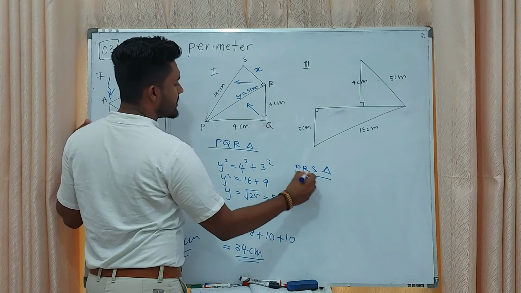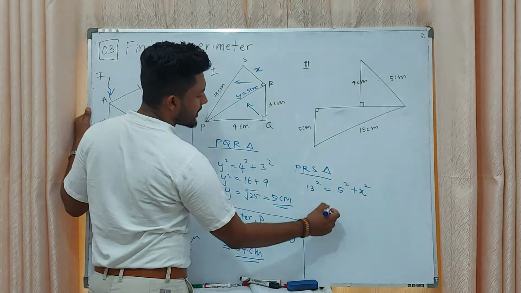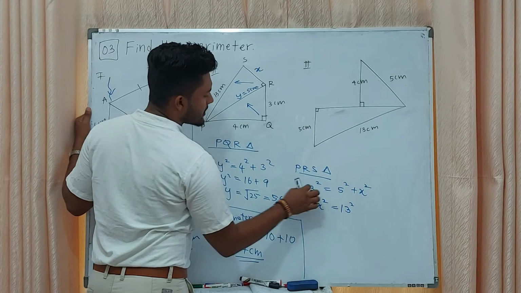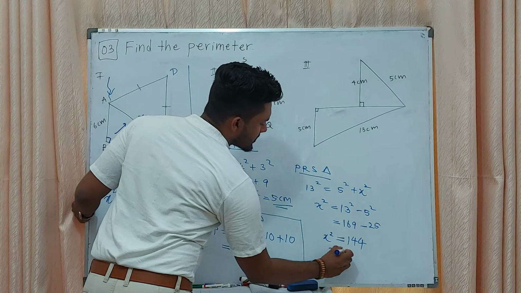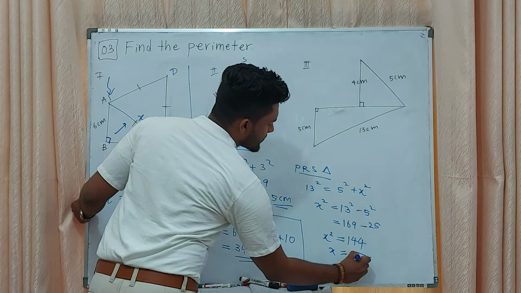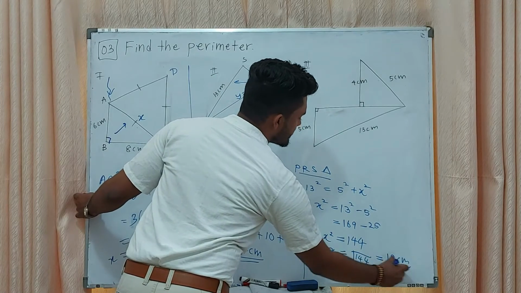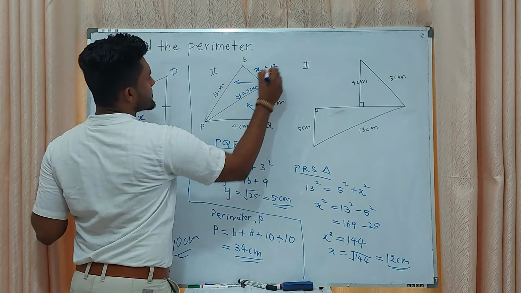PRS triangle. 13 squared equals 5 squared plus x squared. Then x squared equals 13 squared minus 5 squared. x equals square root of 144. That means 12 centimeters. This length is 12 centimeters.